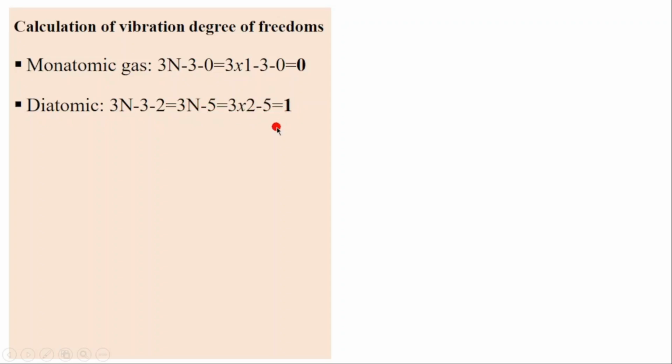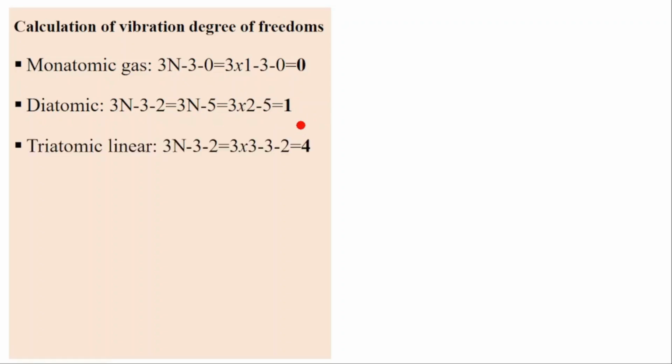So we have only 1 vibration for diatomic. So we have 3n, which is the total, minus the translation, which is 3, minus 2, which is rotation. Remember, we have seen that diatomic molecules have 2 rotational degrees of freedom. Then after calculation, they have 1 vibration degree of freedom.